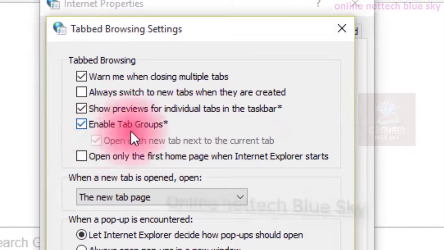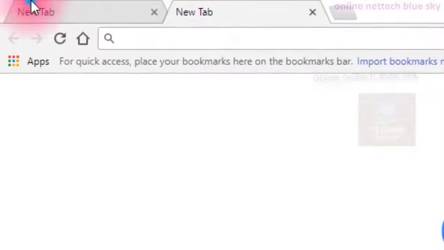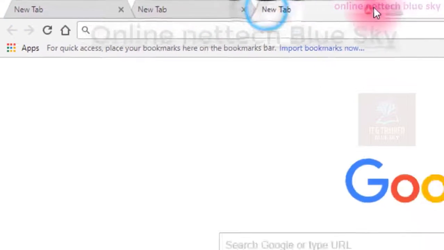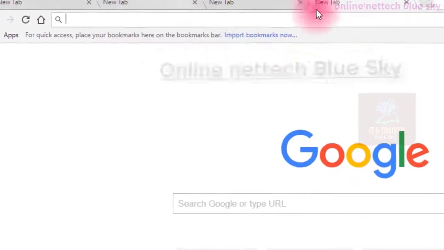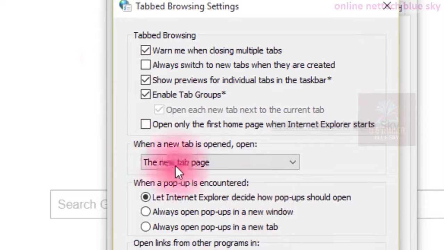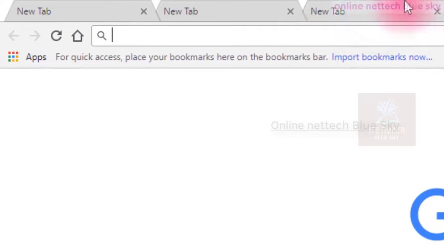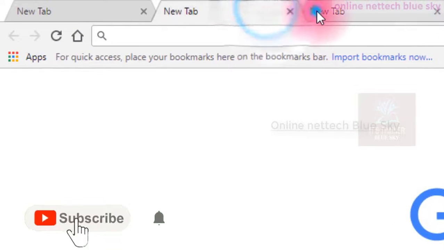Enable tab groups. So this is showing a tab group. By default, Internet Explorer has some system access for your group here. Okay, so this is a tab, but I'm showing only Google Chrome. This is special only for Internet Explorer.